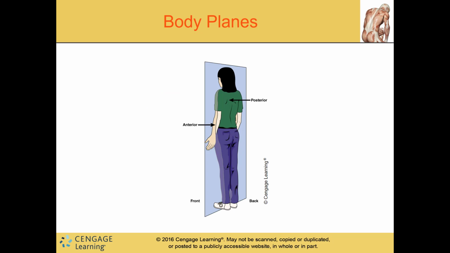Think of ante, which is A-N-T-E, instead of anti, not against. Ante, as in A-N-T-E, means in front of. So that means we're going to start in the front and move towards the back. Posterior, post means back, behind. So we'll start in the back and move towards the front. So that's the direction in which those go.